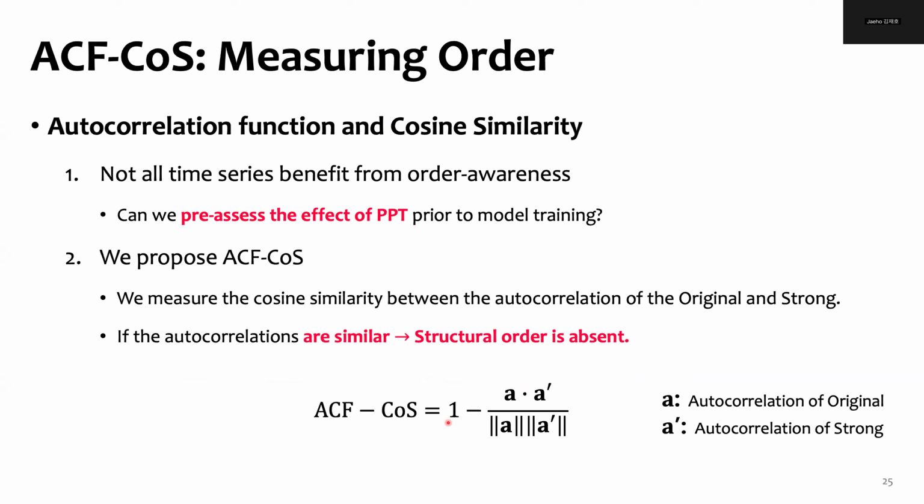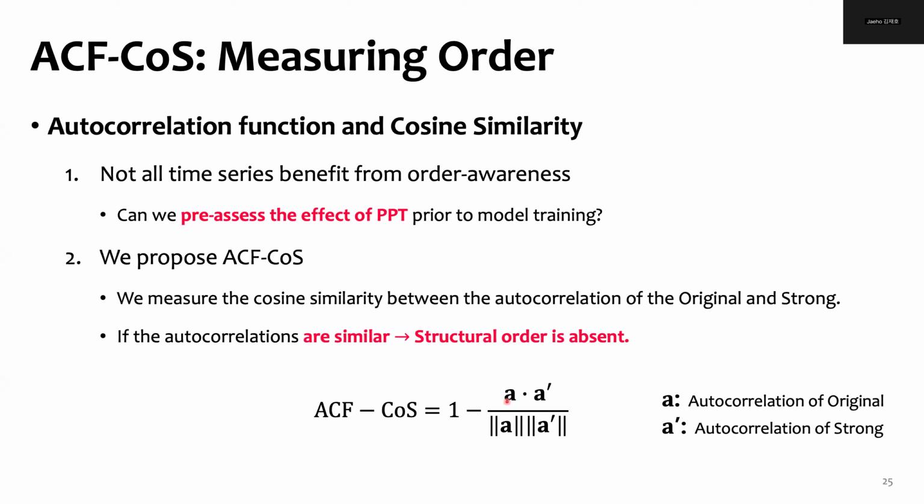To pre-assess such tasks, we propose a new metric called ACF cost, combining an autocorrelation function and cosine similarity. Here, an autocorrelation function is a function to measure whether there exists a strong periodical pattern within varying lags. Using this function, we calculate the autocorrelation function for the original and strongly permuted sets. We then measure their cosine similarity as noted in this equation.